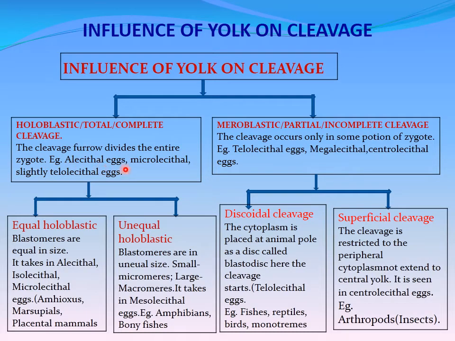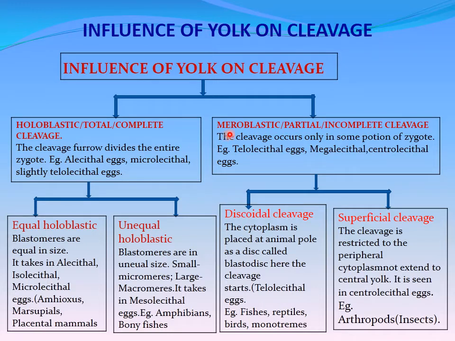Example, alecithal eggs, microlecithal and slightly telolecithal eggs show the holoblastic cleavage, where the cleavage furrow will divide the entire zygote. That's why we can call it holoblastic cleavage, the complete or total cleavage.